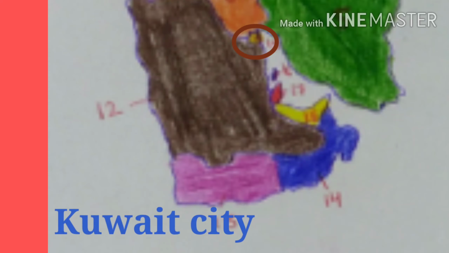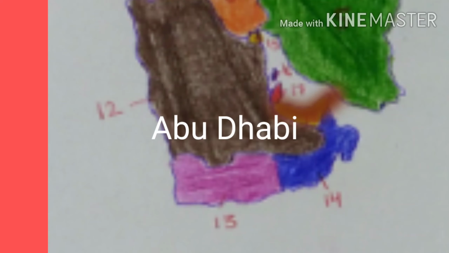Oman its capital is Muscat. Kuwait, its capital is Kuwait City. 16th one is Bahrain with its capital Manama. 17th country is Qatar, its capital is Doha. 18th one is United Arab Emirates with its capital Abu Dhabi.